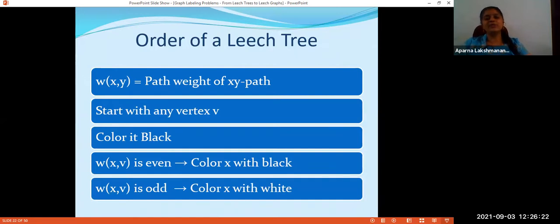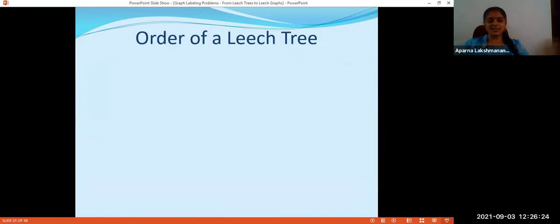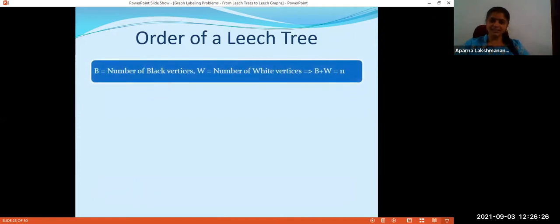So now we have colored all vertices using either black or white color. Let B denote the number of black vertices and W denote the number of white vertices. If N is the total number of vertices, then obviously B plus W is equal to N.